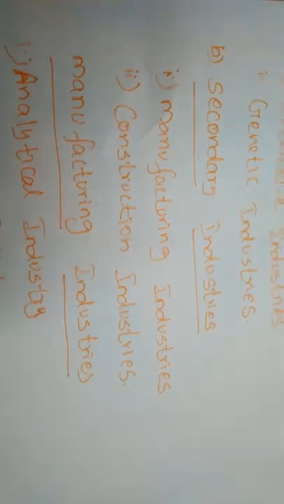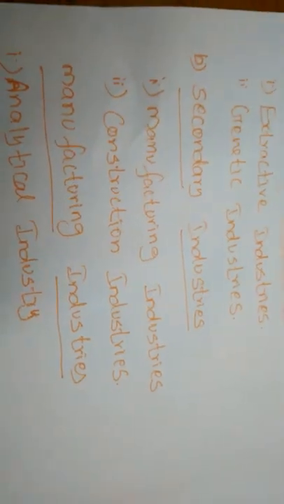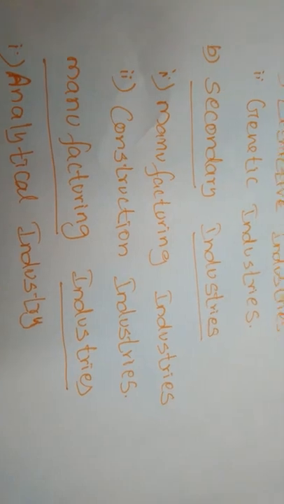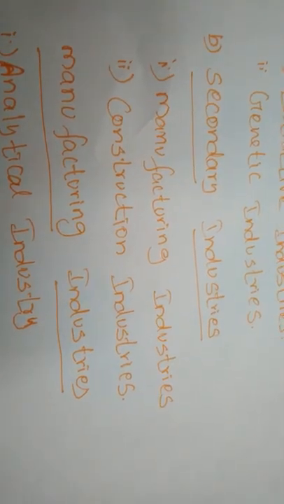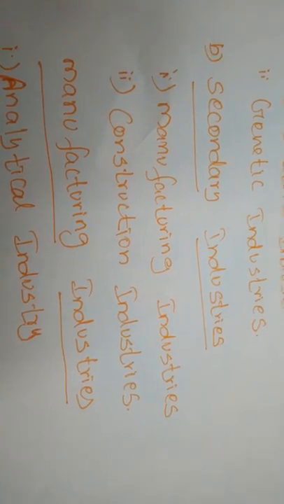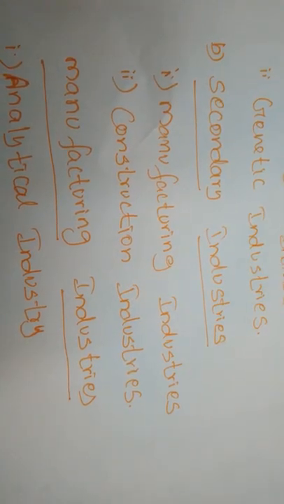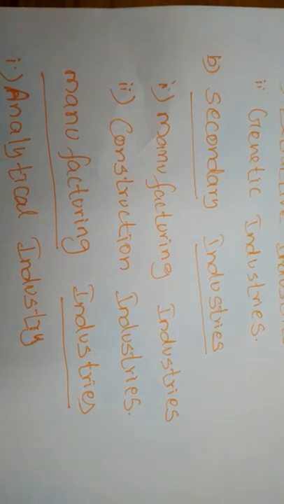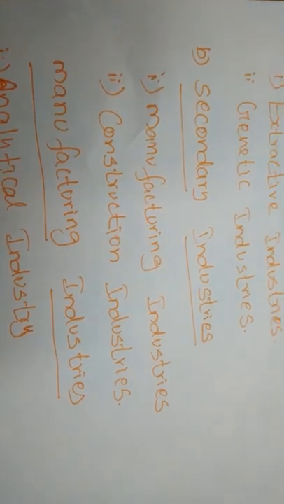In the secondary industries, we can classify them into two types. First one is manufacturing industries and the second is construction industries. Manufacturing industries are engaged in producing goods through processing of raw materials and thus creating form utility.